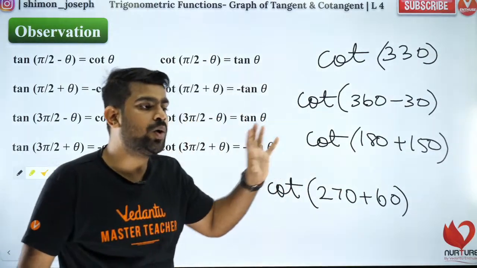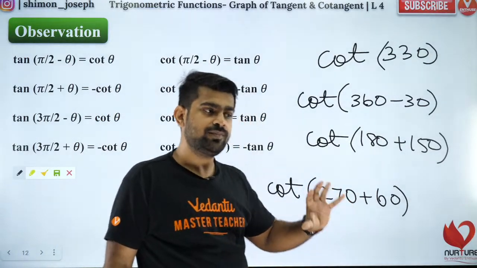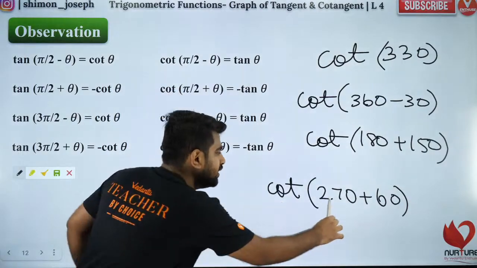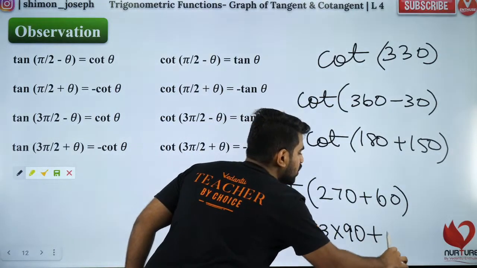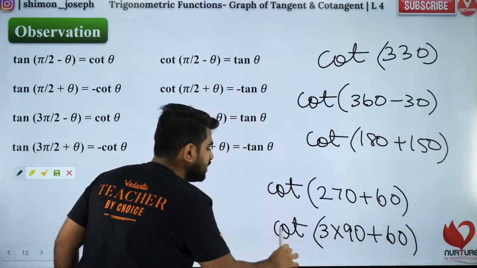Got it? Hello, Ankit Kumar. Welcome, Ankit. Are you all clear? So now this will be what? This will be 3 into 90, Temina. 3 into 90 plus 60. So it is what?